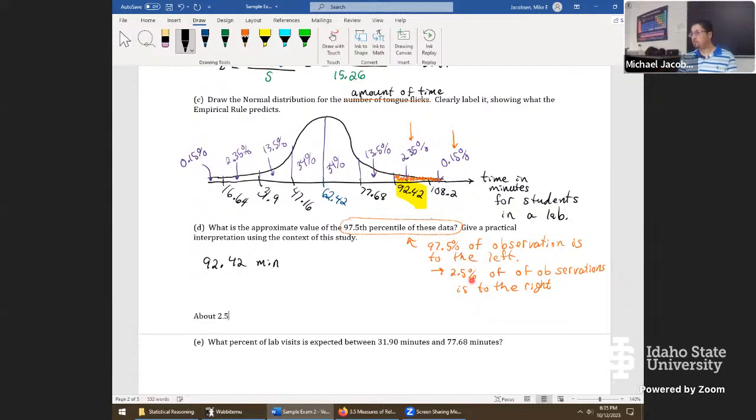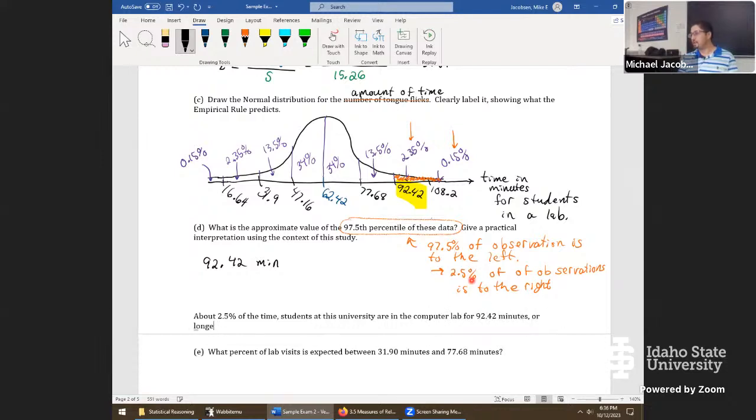About 2.5% of the time, students at this university are in the computer lab for 92.42 minutes or longer. The "or longer" is because the area is going to the right, not stopping. So we have to mention the "or longer" right here. Kind of like when you're doing probability and it's a union, you say event A, event B, or both. Well, any questions, folks, on that computation there?